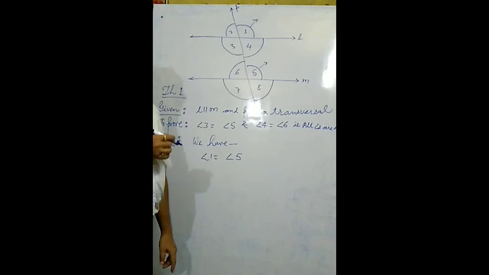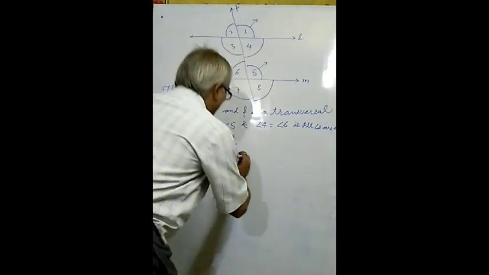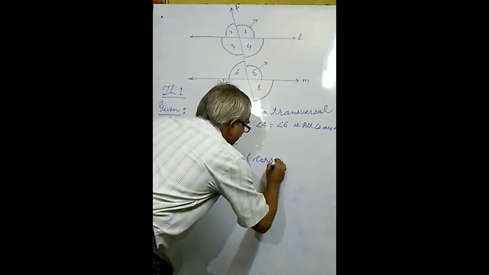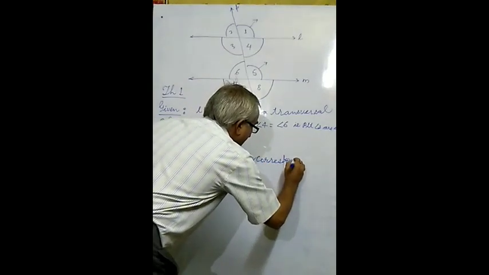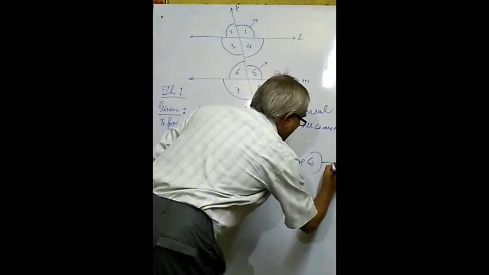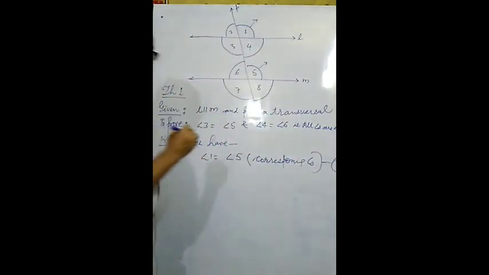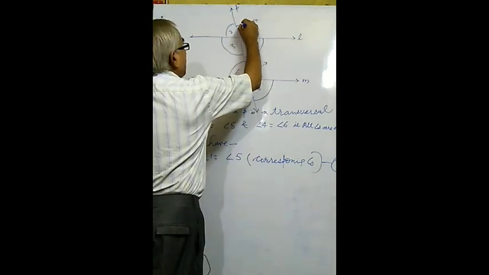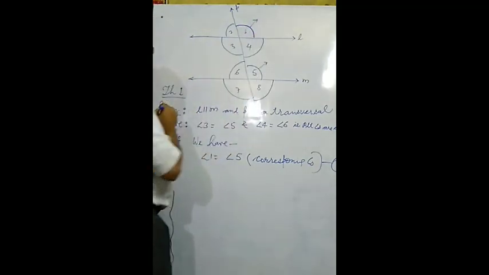Inside the bracket you will write why both the angles are equal. So what reason is there? Both are corresponding angles. This is the reason, and this will be marked as equation number 1. Now see, we have to create another equation on the basis of vertically opposite angles.